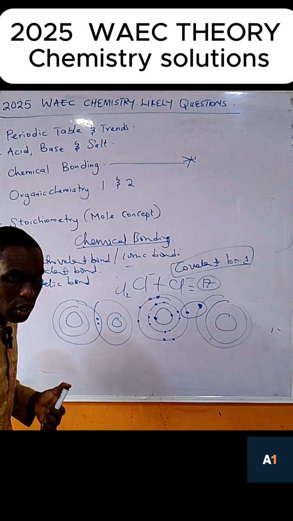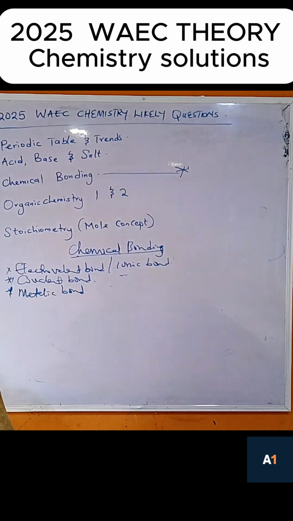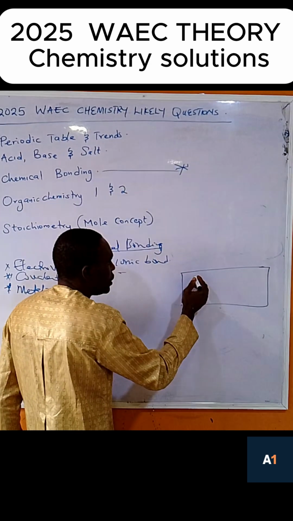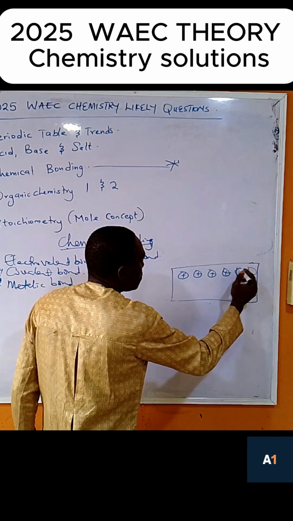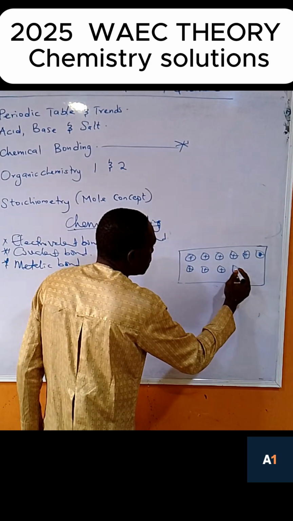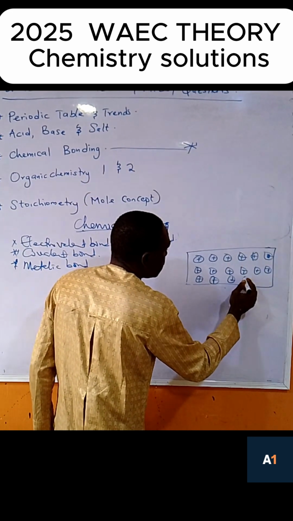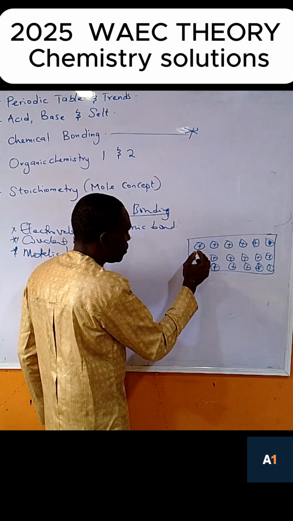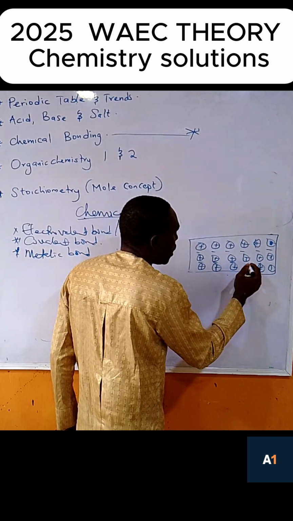Now before this one, let me now talk about metallic bond. Now this is how metallic bond is. There is something called free radical or free electron. This positive, I'm talking about positive for metallic bond. Positive. You know, I told you that between metal, positive, and positive, there's something called free electron, which is electron here, electron that form electron cloud. We call it electron cloud.